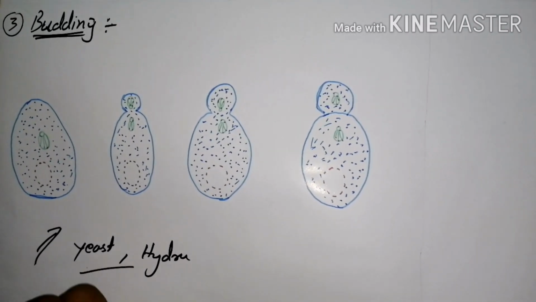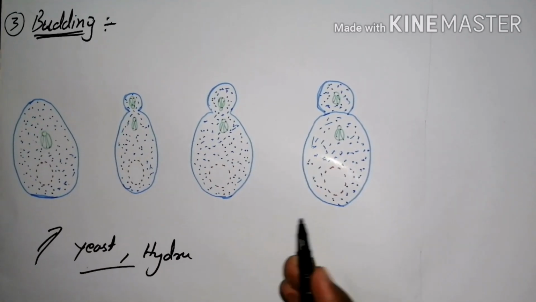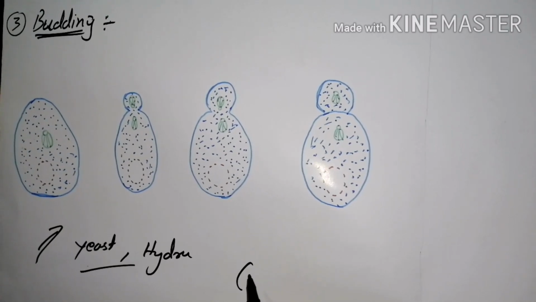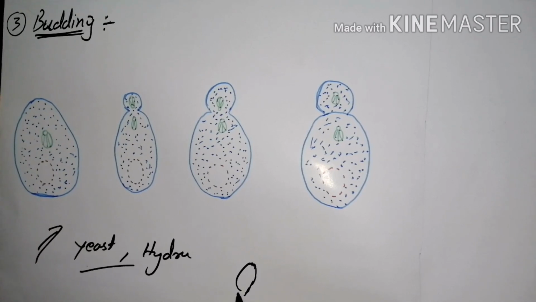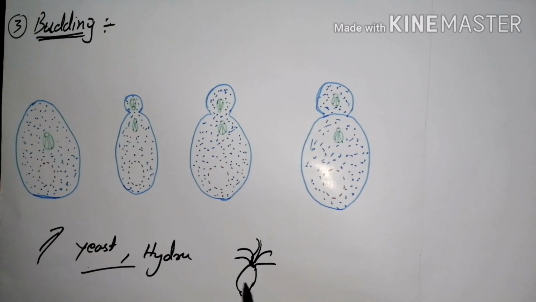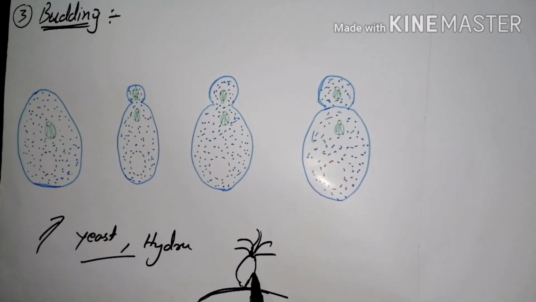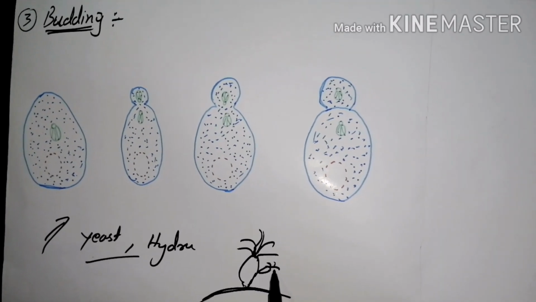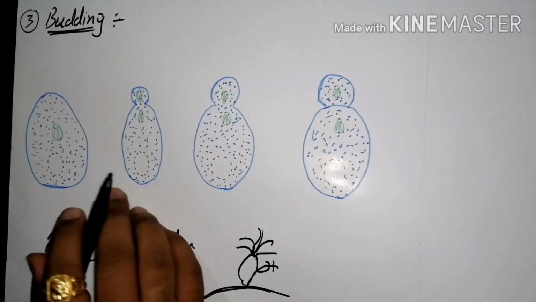Actually this is the diagram of budding in yeast, and the diagram of hydra is also given in your NCERT book. Somehow like this structure, an outgrowth takes place on the surface, and later it gives rise to a daughter hydra. Later we will discuss hydra.